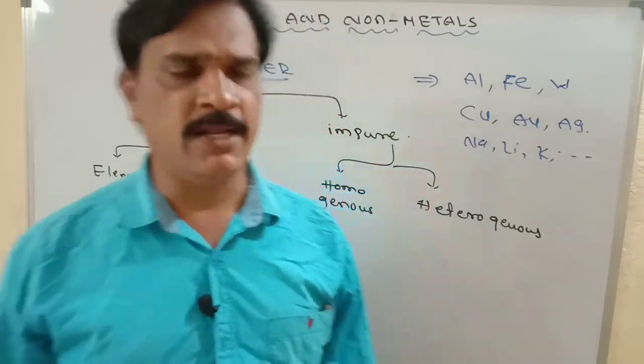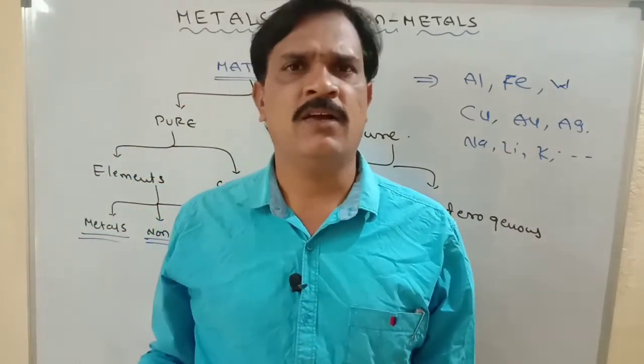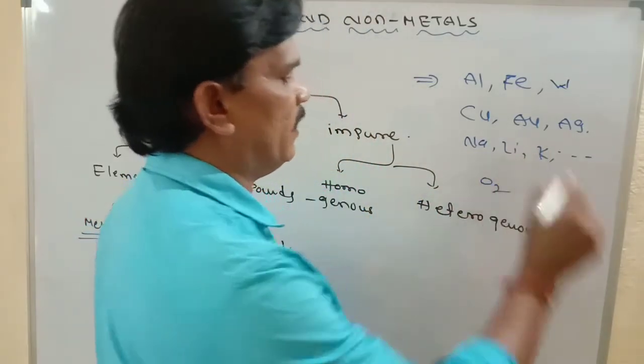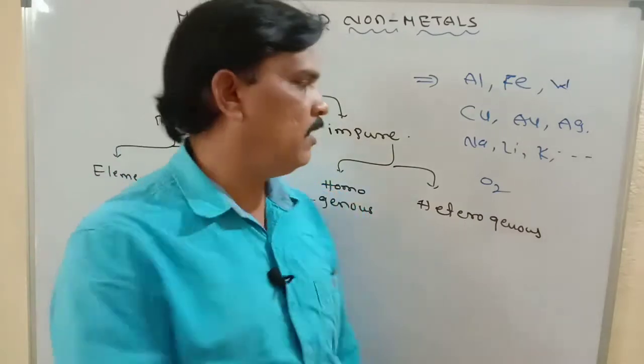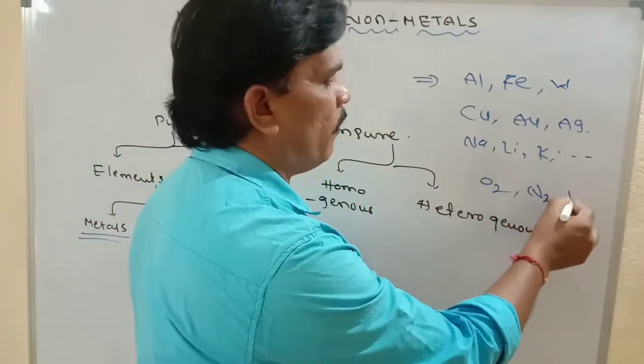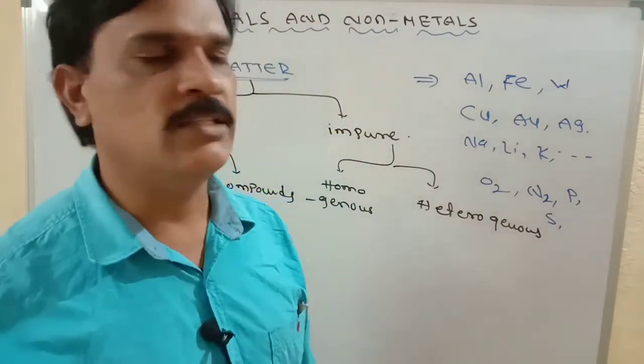So what are non-metals? Non-metals means, in our surroundings, gas is there. Which gas? Oxygen. Oxygen is one type of non-metal. Nitrogen, phosphorus, and sulfur are all non-metals only.